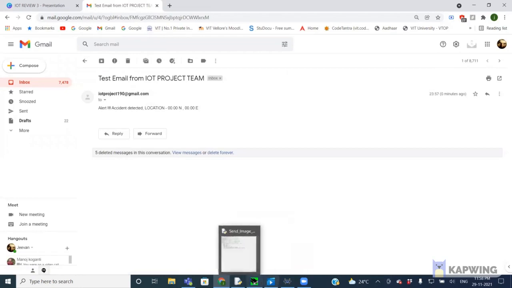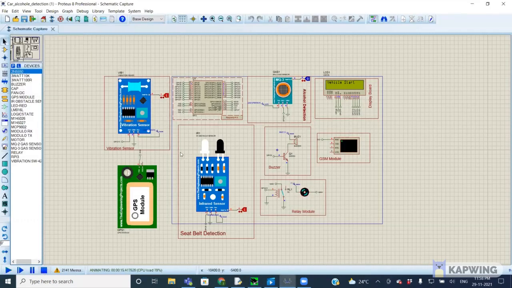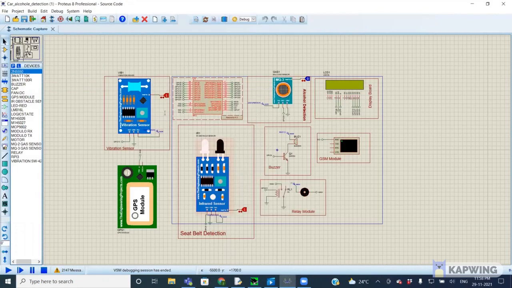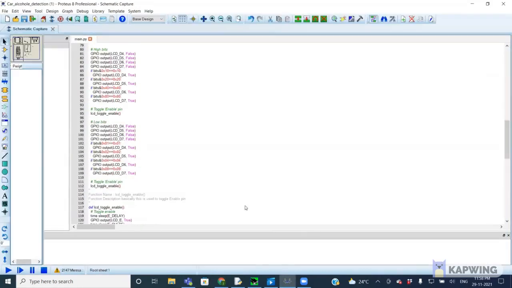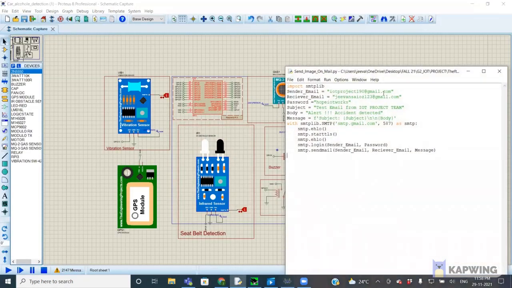So now, sir, this is basically the Python code which is available here. In this, we wrote the Python code, and along with this, we wrote code for IoT. This is the sender email, which we are going to send from. This is the receiver email, and this is the password. We already gave the input here. So this is the subject, and this is the body of the message which is going to be sent.